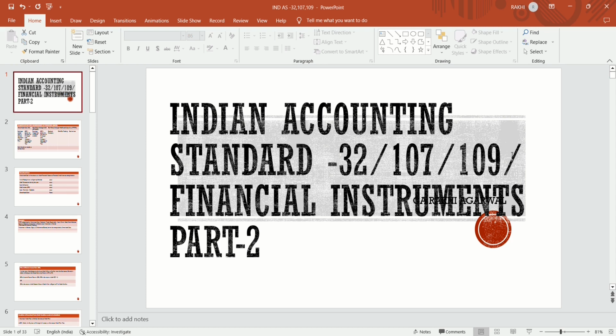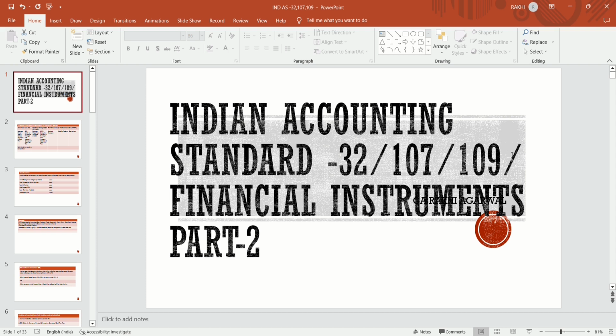107 109 which talks about financial instruments, which we had discussed in our previous class also. In the previous class we had discussed some of the important definitions: what is a financial instrument, what is a financial asset, the definition of financial liability, and the definition of equity with some examples.